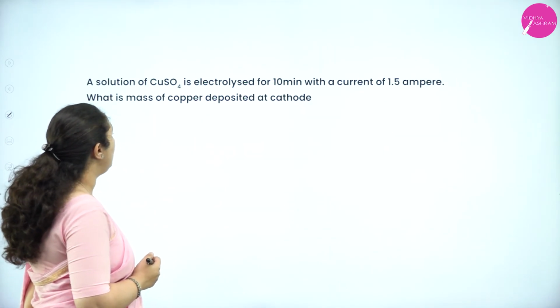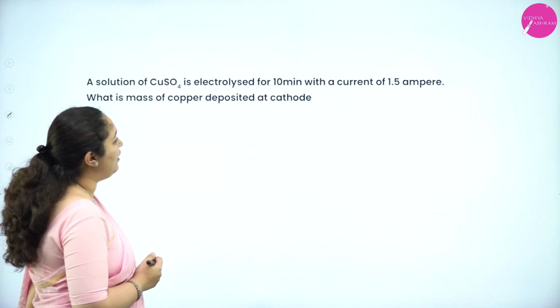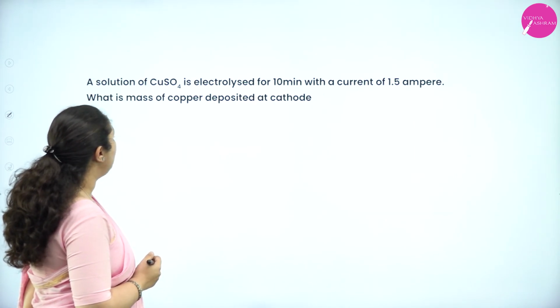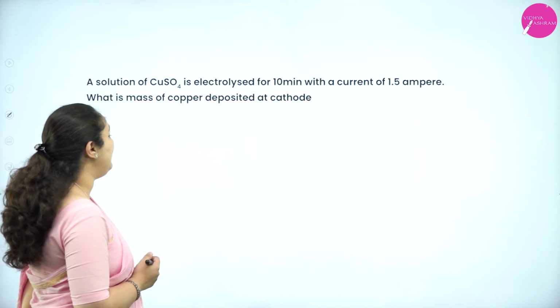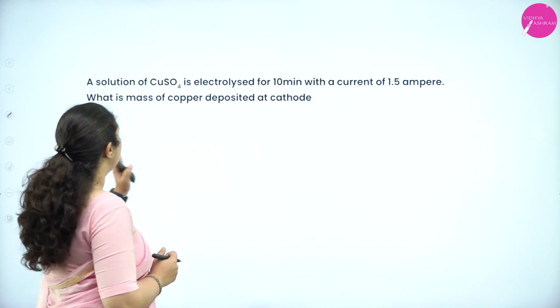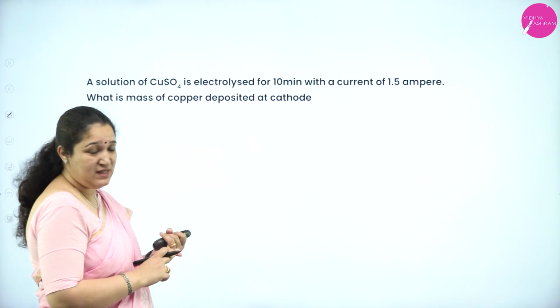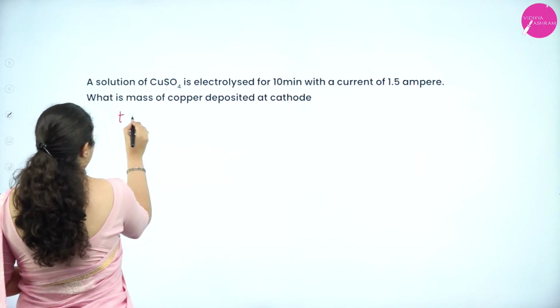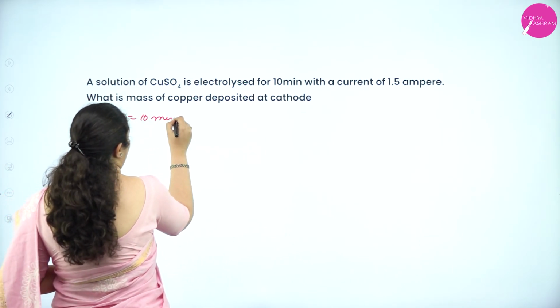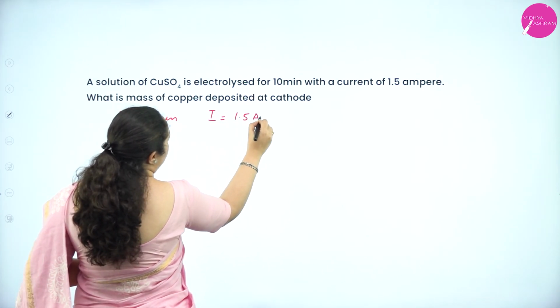A solution of copper sulfate is electrolyzed for 10 minutes with a current of 1.5 ampere. What is the mass of copper deposited at the cathode? What is given here? Time is 10 minutes, and I is 1.5 ampere.